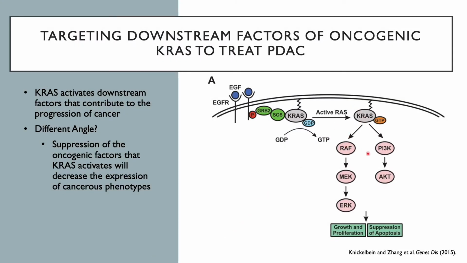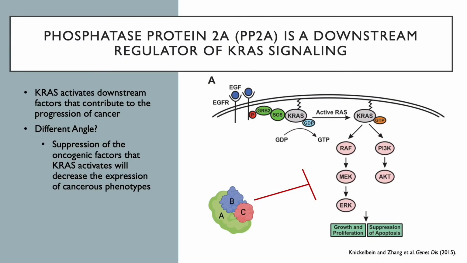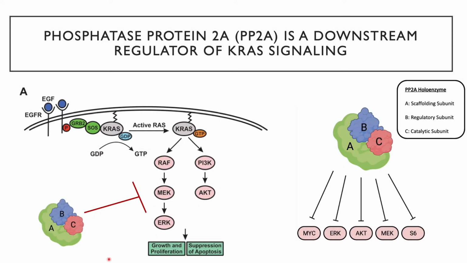Instead of targeting KRAS directly, a different angle to stopping the downstream signaling of KRAS is to suppress the downstream effectors themselves. This would also decrease the expression of oncogenic phenotypes while bypassing KRAS targeting. And this is where the protein PP2A comes into play. The protein phosphatase 2A, or PP2A, is a phosphatase that makes up approximately 50% of the cellular phosphatase activity, and it also functions as a suppressor of many of these downstream oncogenic kinases.